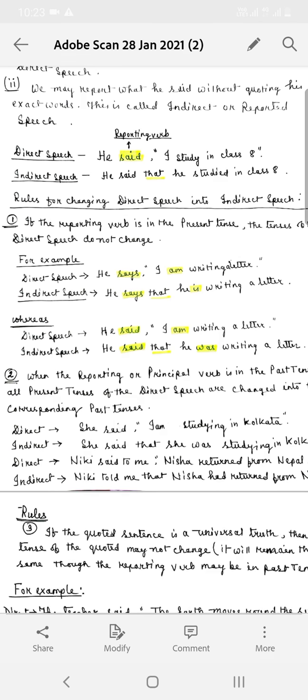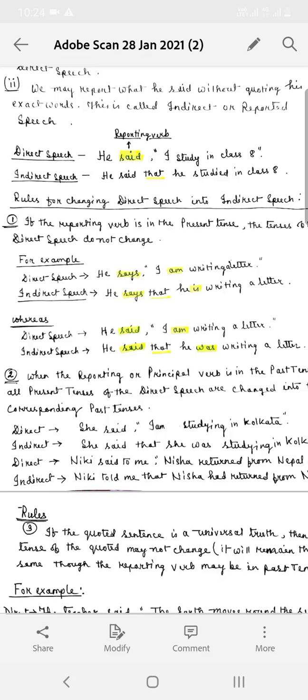When we will be converting this direct speech to indirect, what will be the sentence? He said that he studied in class 8. So, here said is the reporting verb, and to withdraw these commas we need the help of that conjunction. And then the personal pronouns get changed in indirect speech.